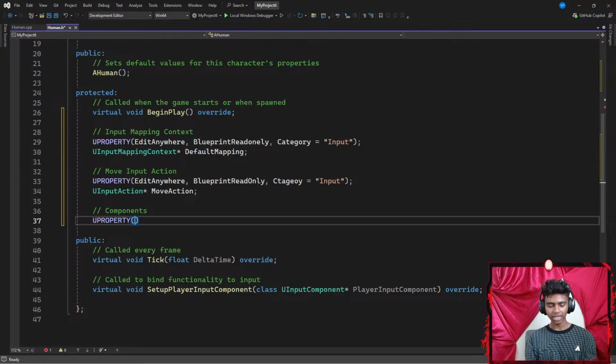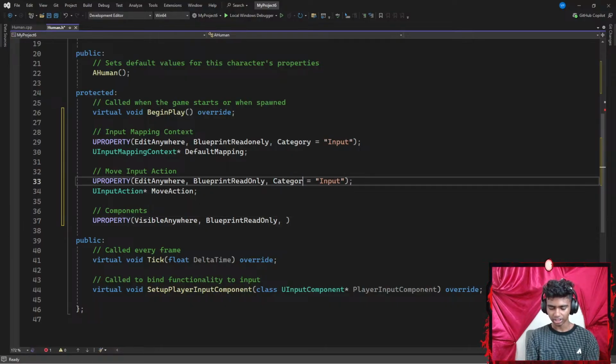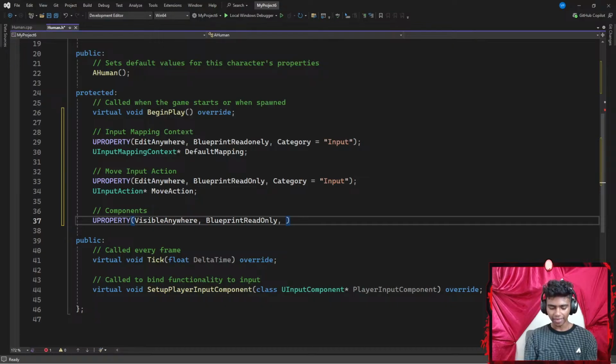Now for my spring arm component, I want it to be visible anywhere, so I'm going to go with VisibleAnywhere, which means it can be visible inside my level as well. And then I want it to be BlueprintReadOnly. I want my blueprint to be able to only read it. And I spelled category wrong here. Let's go with Category. There we go. Then I'm going to add another category for my spring arm component, which is going to be equal to something like Camera. I want it to be organized inside of my camera section.